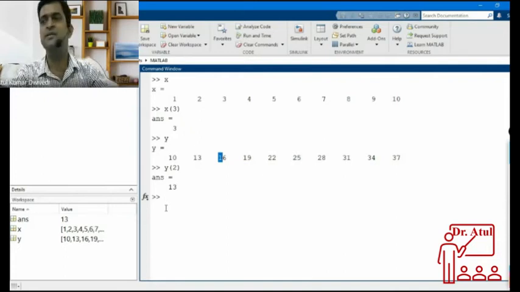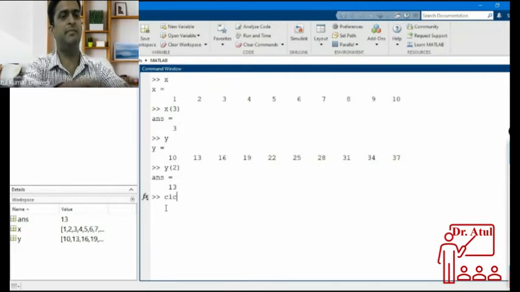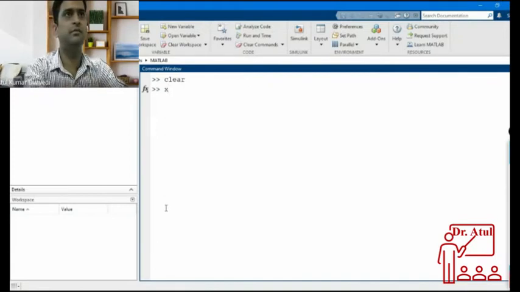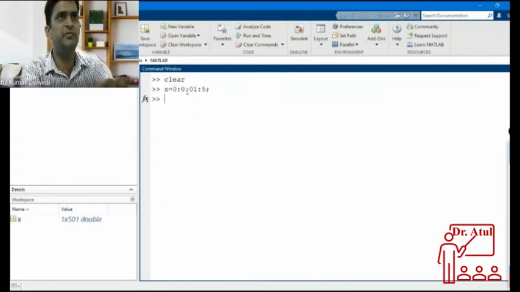For example, I will take an example of an exponential plot. Suppose I have x equal to 0:0.01:5. I will take small values up to 5. So with the increment of 0.01, it will go up to 5.